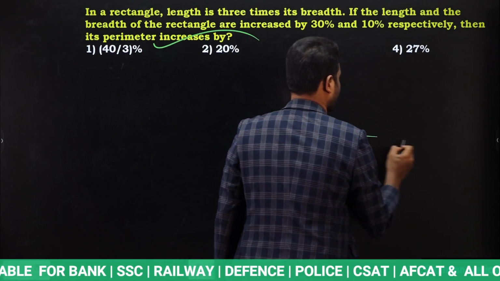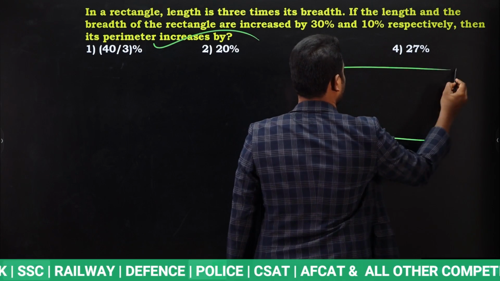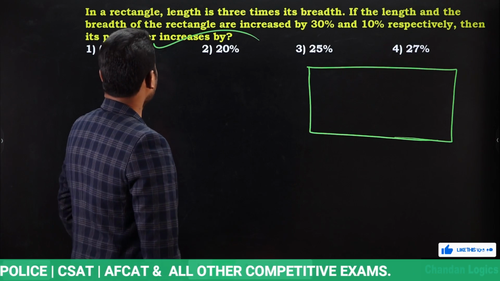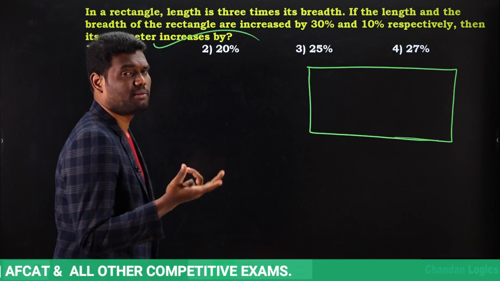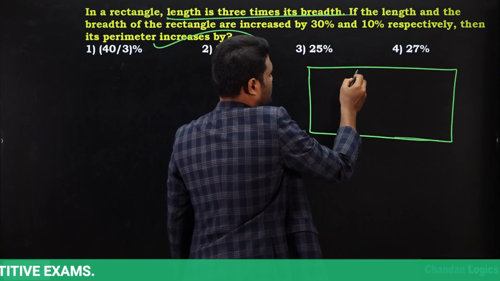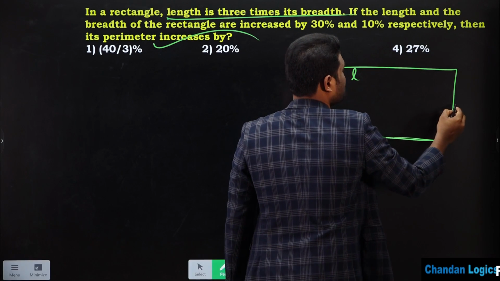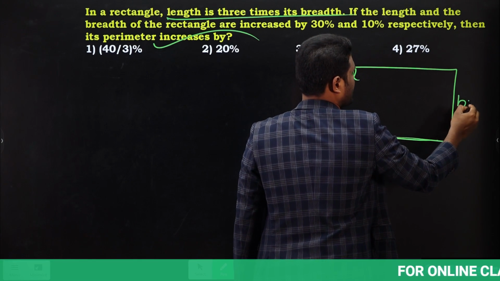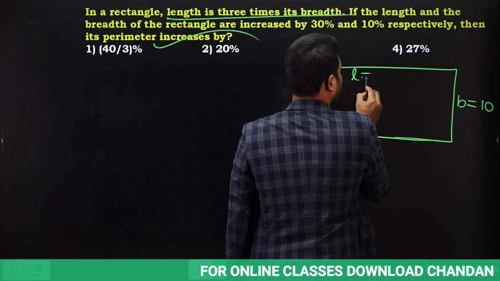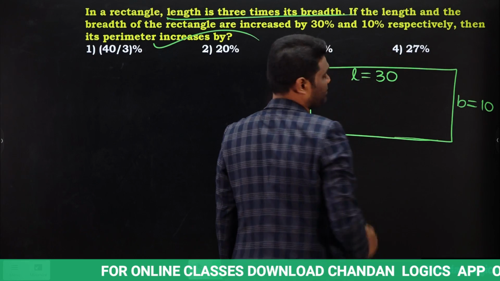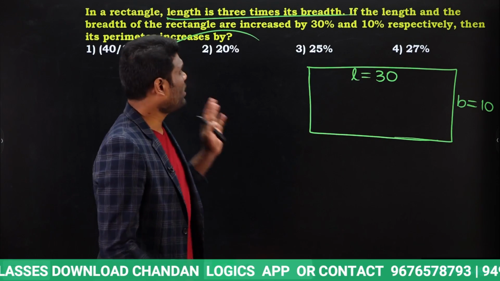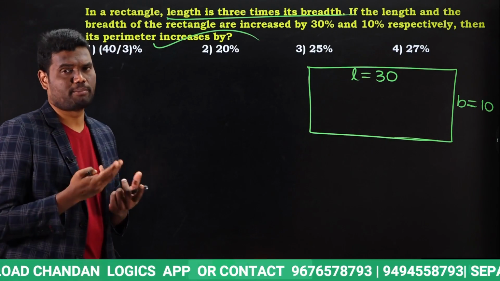This is like a rectangular field. Now if you observe, what is the initial length, what is the initial breadth, we don't know. But it is said length is 3 times the breadth. So as length is 3 times breadth, we can take breadth value 10. If breadth is 10, length is 3 times, so length is going to be 30. Yes or no? Initially breadth 10, initially length is 30. Why? Because length is 3 times its breadth.